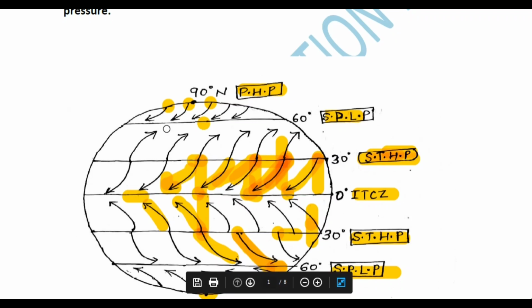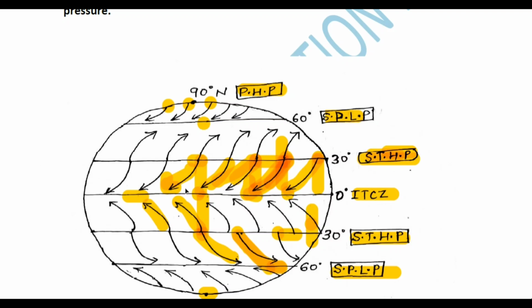Which one? 60, 30, 30, 60. Okay, so at 30 and 60 north and south, these pressure belts are dynamically induced. High pressure and low pressure are created due to the rising of the air, and you can say subsidence of the air. Getting my points or not?